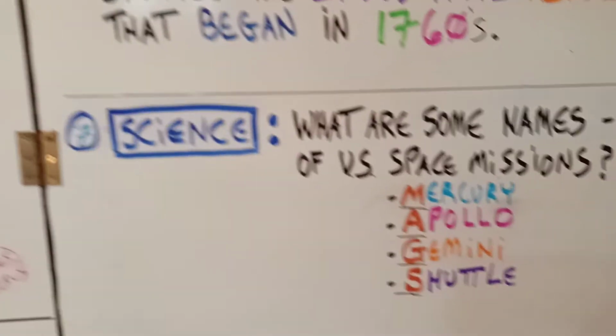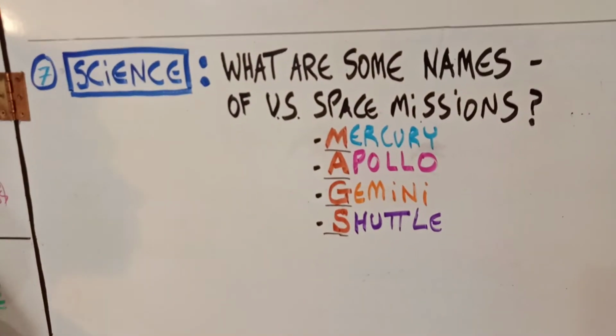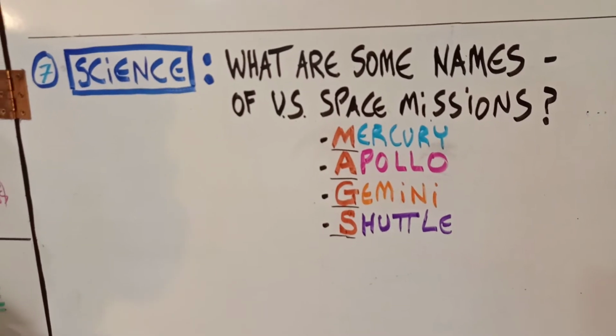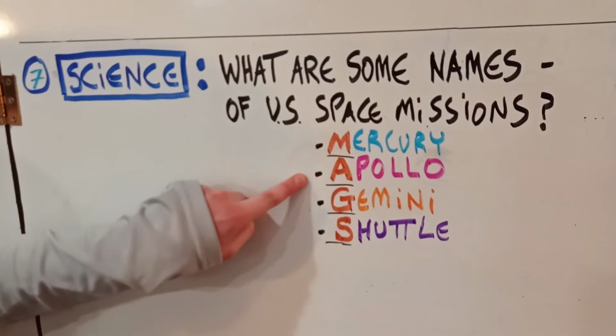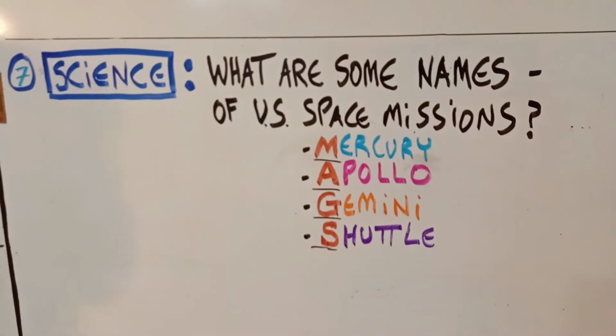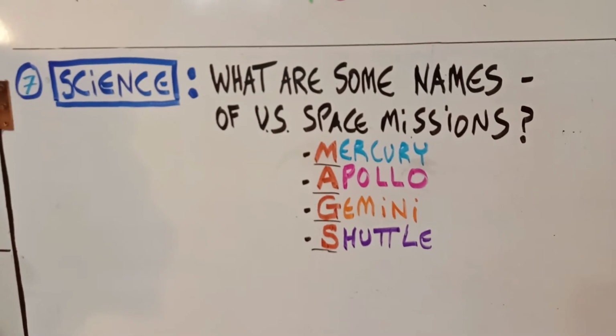For our science, we're going to do, what are some names of U.S. space missions? And then we'll say some names of U.S. space missions are MAGS, M for Mercury, A for Apollo, G for Gemini, and S for Shuttle. And we'll use a song from Perry Grip, Space Unicorn.